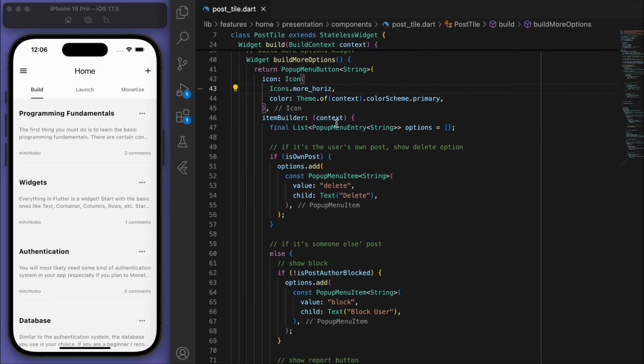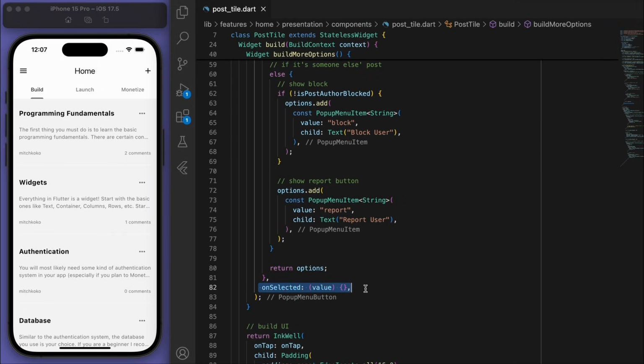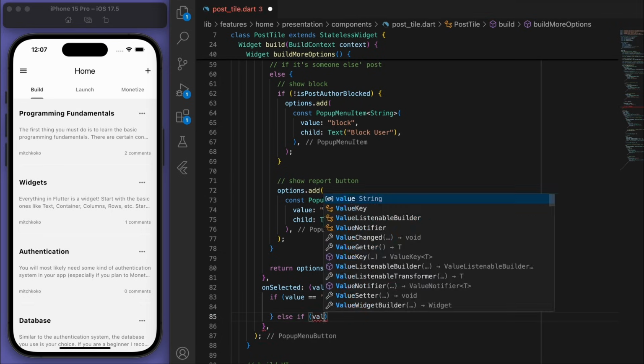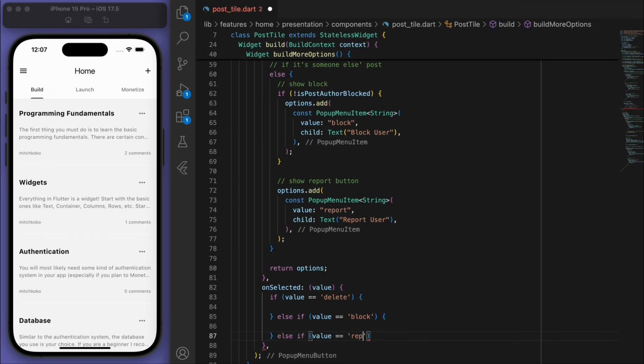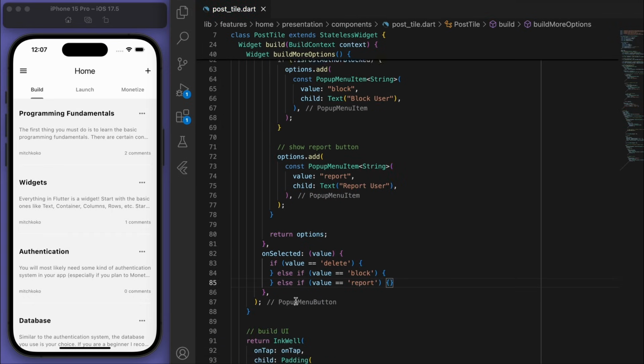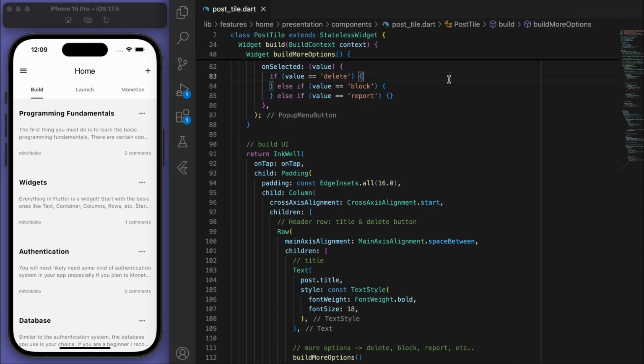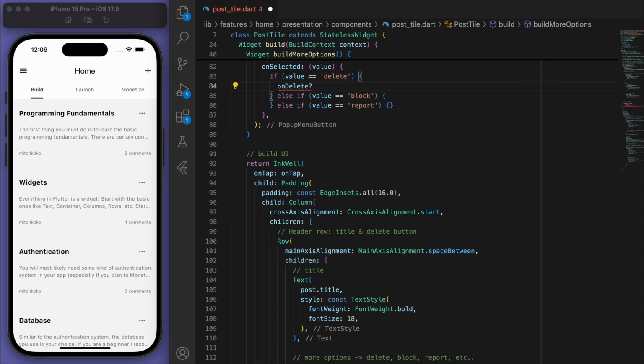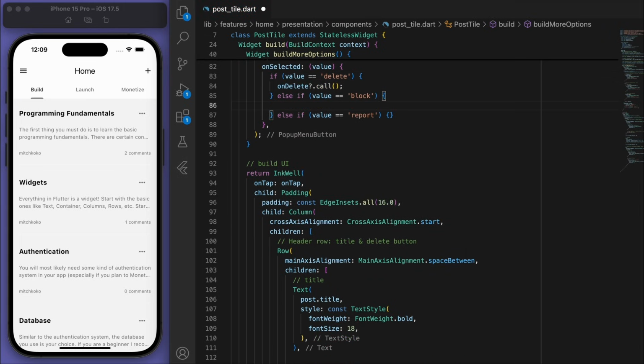Sweet, and then now we can fill out the onSelected. So we can check the value to see if it's delete, block, or report. And for each of these ones, we can go ahead and call the actual functionalities.